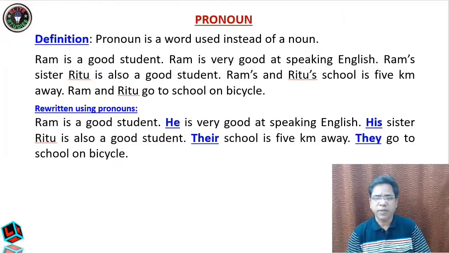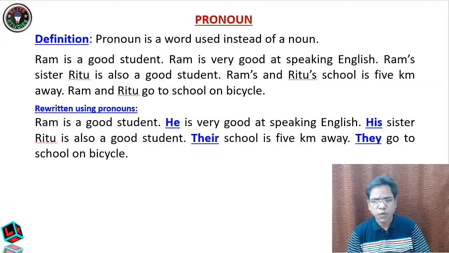Let us take a paragraph. Ram is a good student. Ram is very good at speaking English. Ram's sister Ritu is also a good student. Ram's and Ritu's school is 5 kilometers away. Ram and Ritu go to school on bicycle. Here in this paragraph, in each and every sentence we have Ram, Ram, Ram and Ram, Ritu. So this is completely ungrammatical and unnatural.